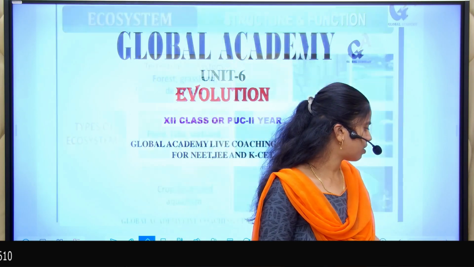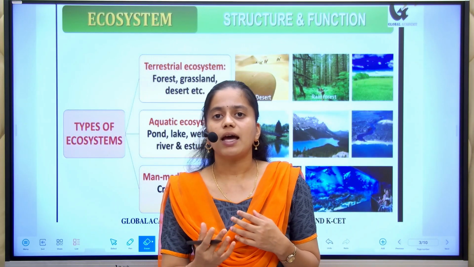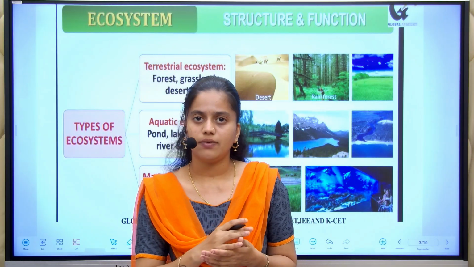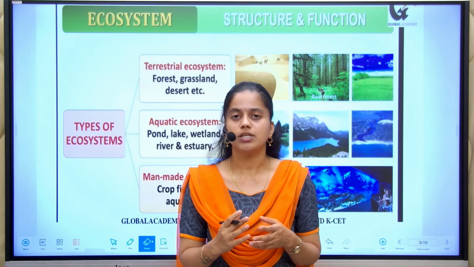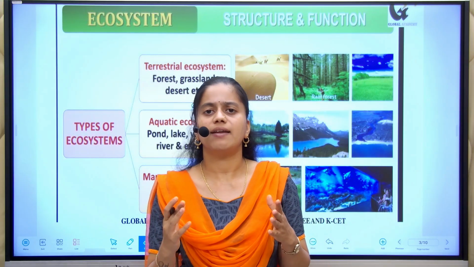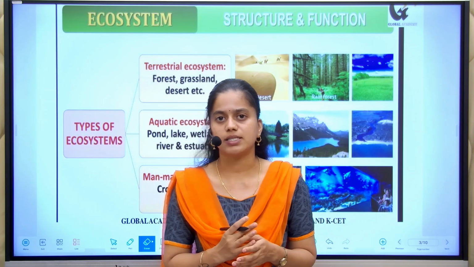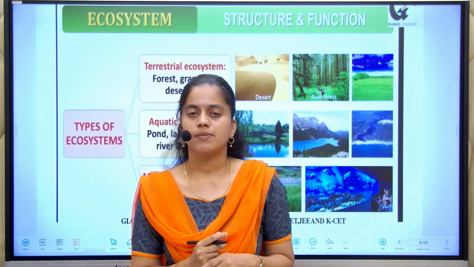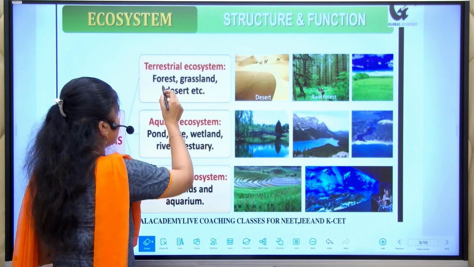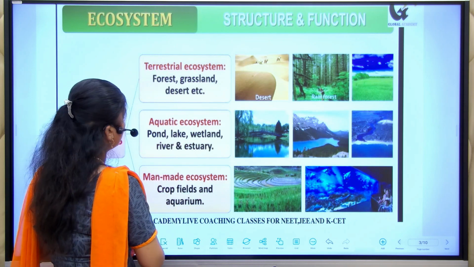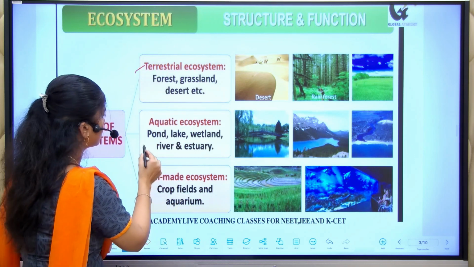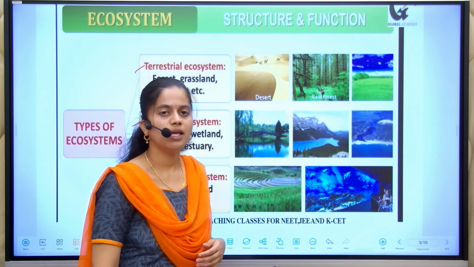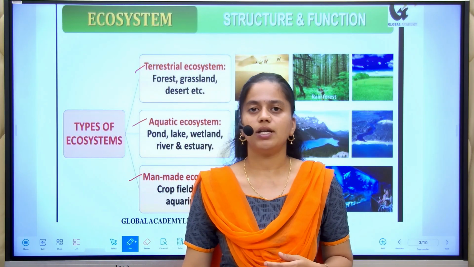So ecosystem is the interaction of the living organisms between the living and the non-living components. In other definition, the surrounding in which man lives and works is called the ecosystem. In this ecosystem, there are different types. At the beginning, that is terrestrial ecosystem, right? Second one, aquatic ecosystem. And the third one is the man-made ecosystem. Let us study the first, terrestrial ecosystem.